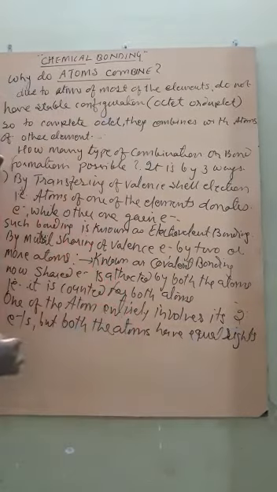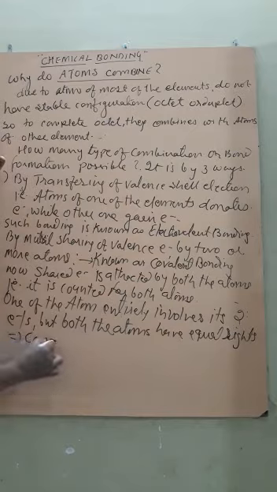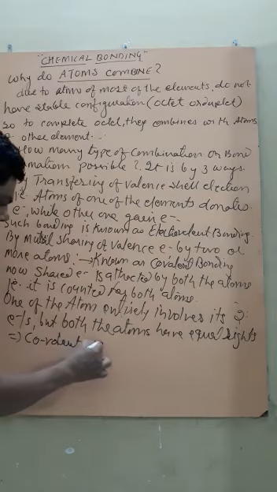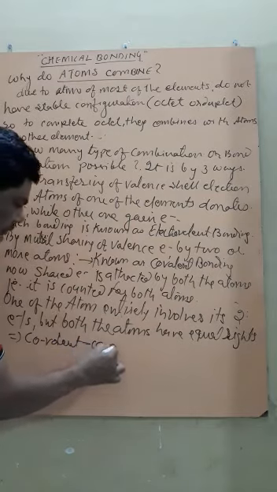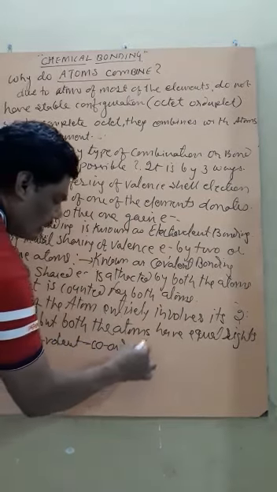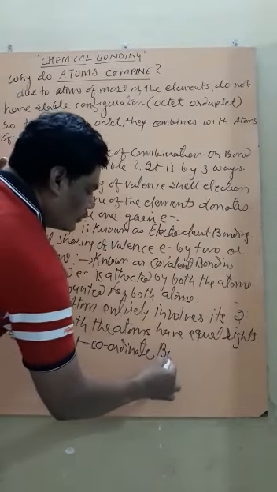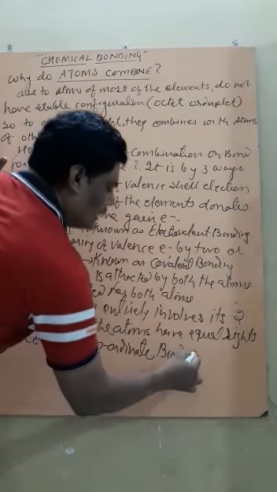Now can you tell me which type of bond this is? This is called covalent coordinate bonding.